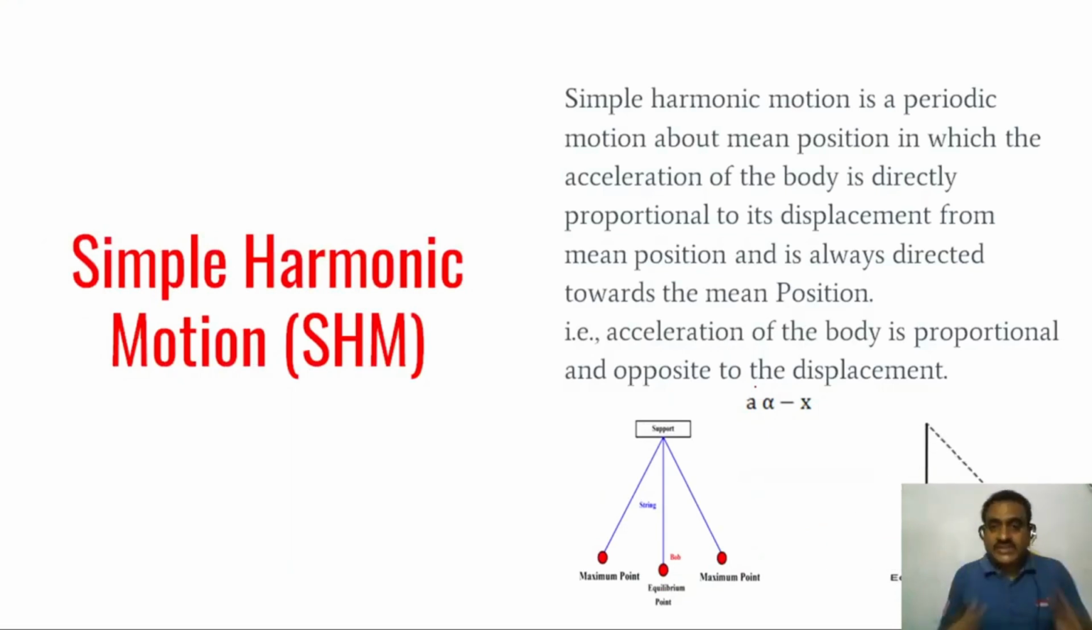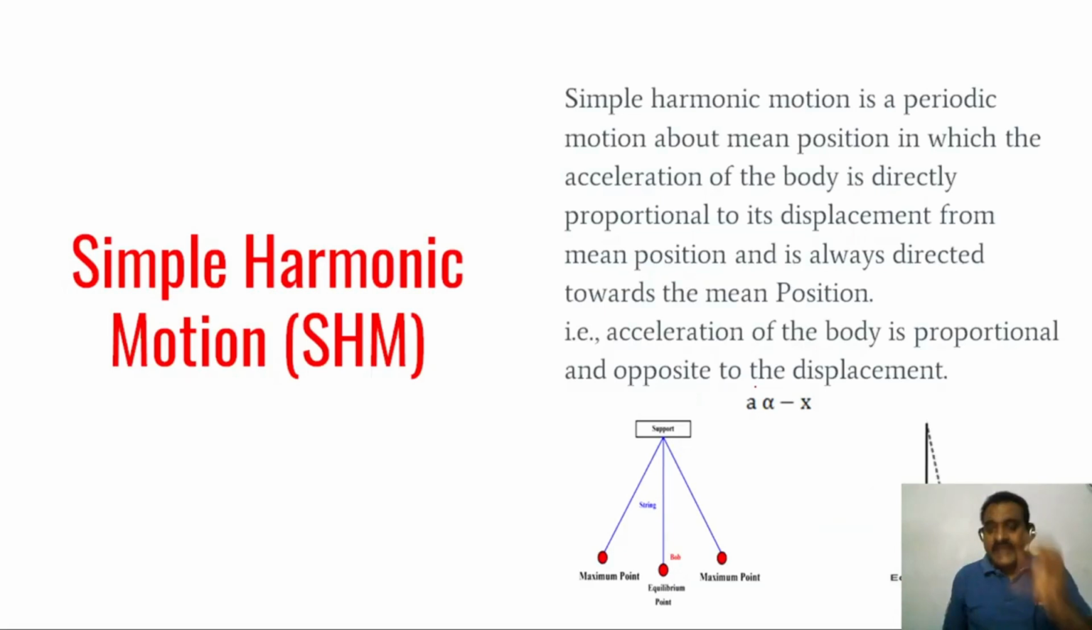So what is the definition? Simple harmonic motion is a periodic motion about the mean position in which the acceleration of the body is directly proportional to its displacement from the mean position and is always directed towards the mean position. This is the perfect definition, but simply you can remember a is directly proportional to minus x.